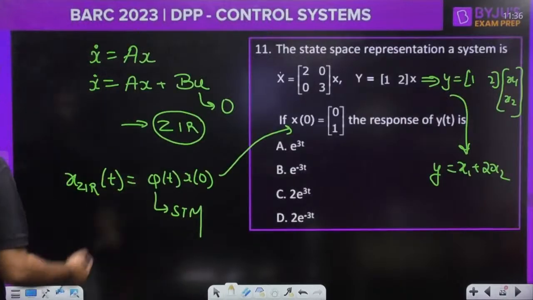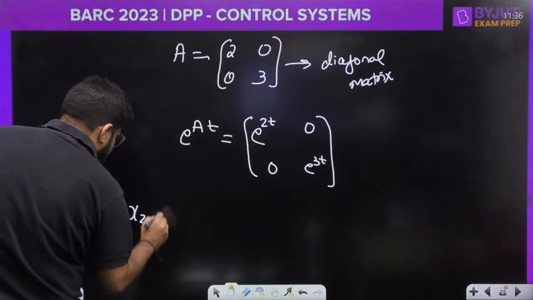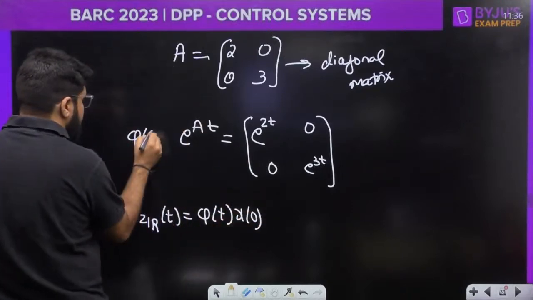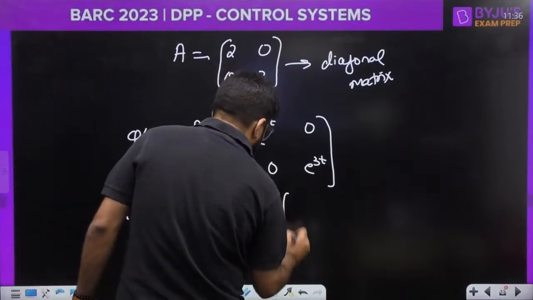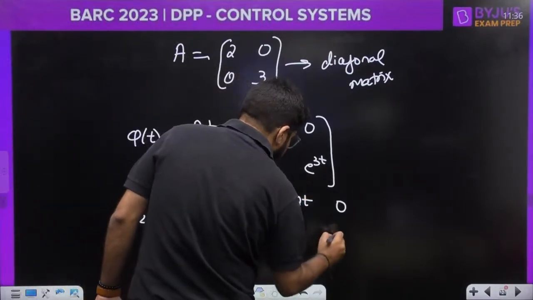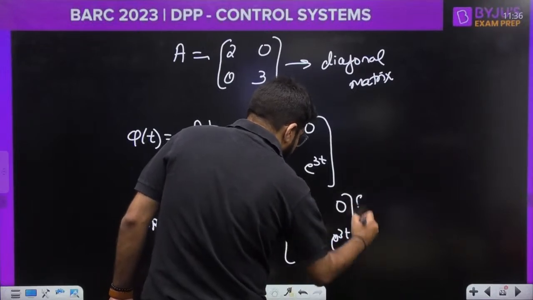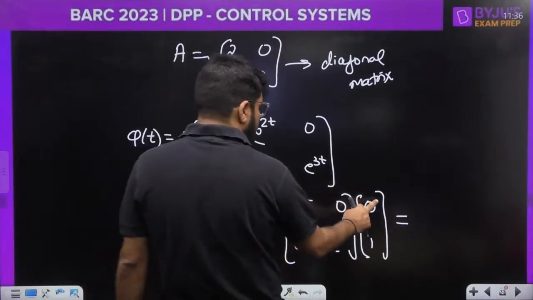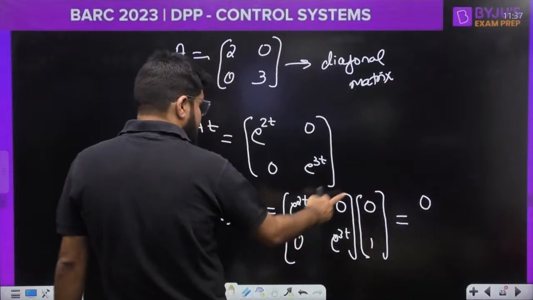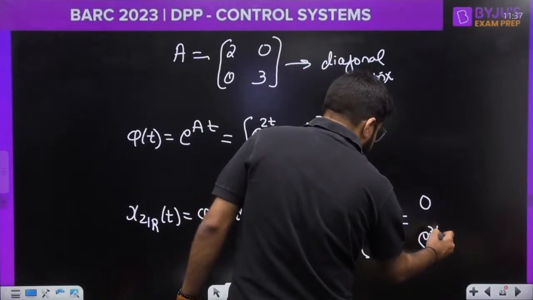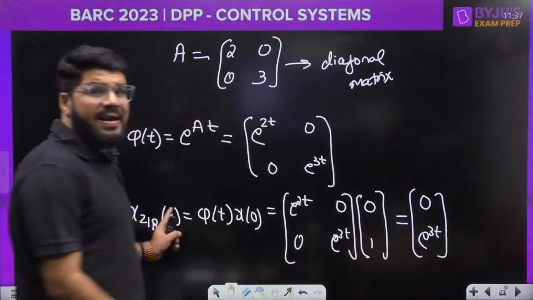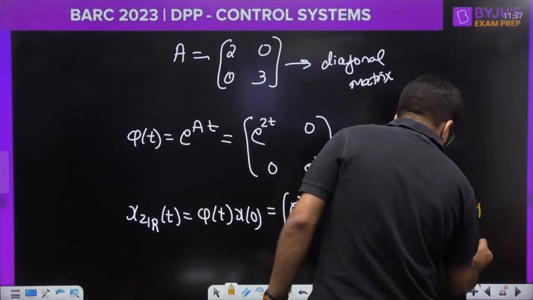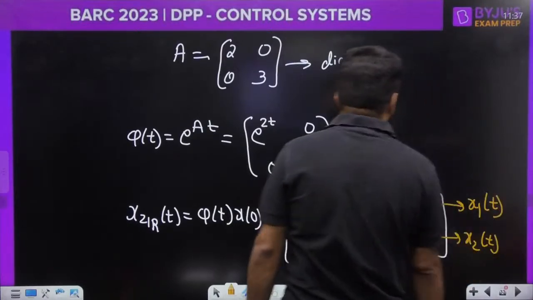Now you just have to substitute here xzir(t), which, as I told you, is phi t into x naught. Phi t is the state transition matrix, already seen, [e power 2t 0; 0 e raised to the power 3t], multiplied by the initial state, which is given as [0 1]. Now multiply e power 2t into 0 plus 0 into 1, that is 0. 0 into 0 plus e power 3t into 1, so the second is e power 3t. As I told you, the state vector contains both the states, so this is x1 and this is x2(t). These are the values of both states, x1 and x2.